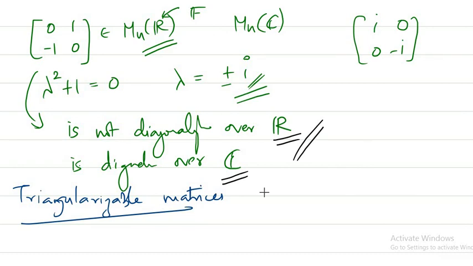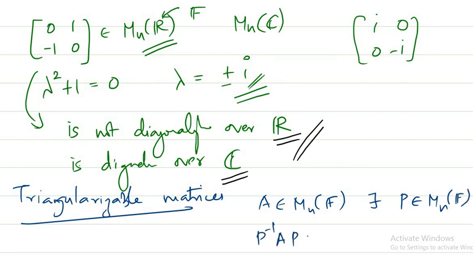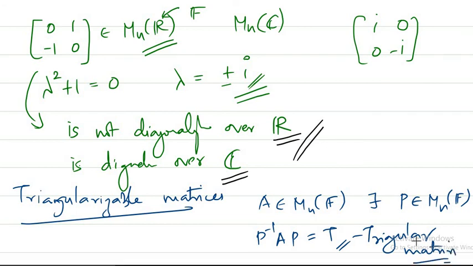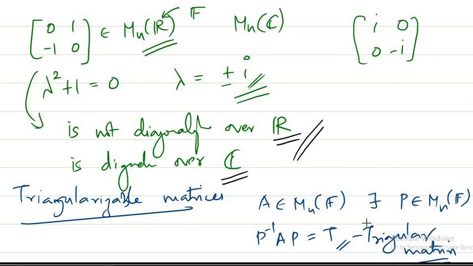We say a matrix A from Mn of F is triangularizable if there exists a non-singular matrix P from Mn of F such that P inverse AP is equal to T, where T is a triangular matrix, upper triangular or lower triangular. Such matrices we call triangularizable matrices,